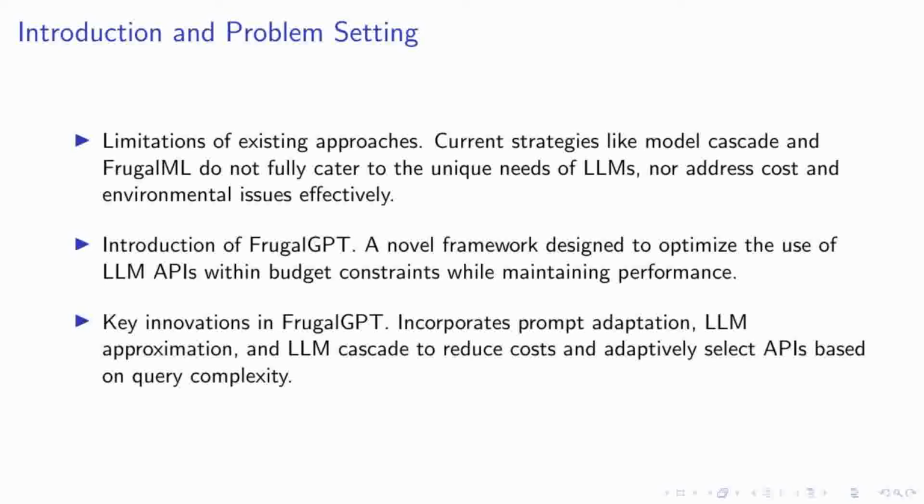FrugalGPT brings to the table key innovations such as prompt adaptation, LLM approximation, and an LLM cascade strategy. These features collectively contribute to substantial cost reductions and enable the adaptive selection of APIs based on the complexity of the queries. This strategic approach not only enhances efficiency, but also aligns with our commitment to sustainable practices in AI.